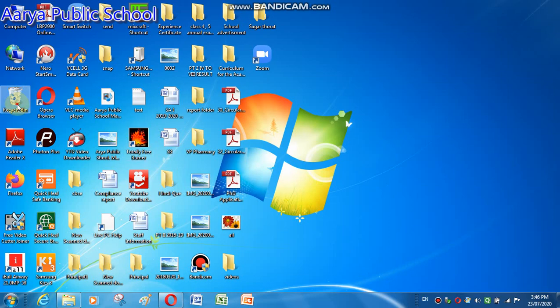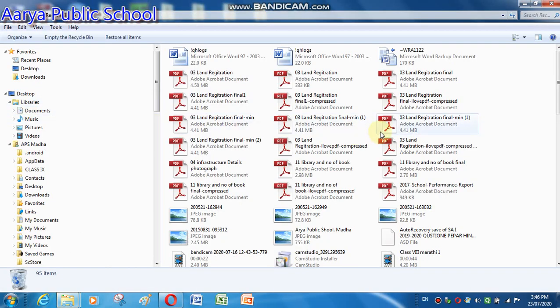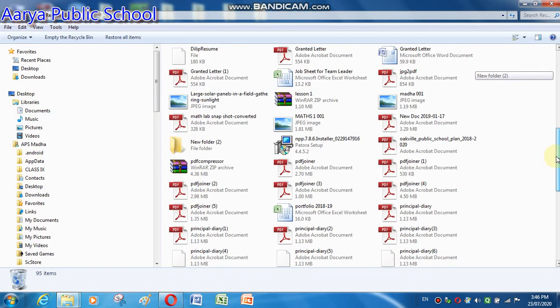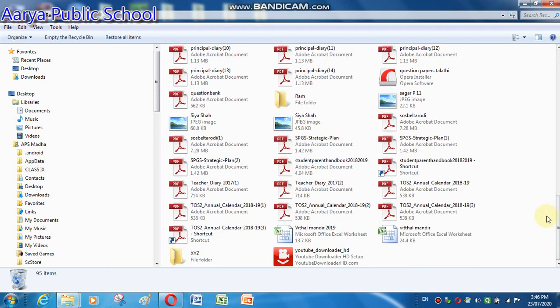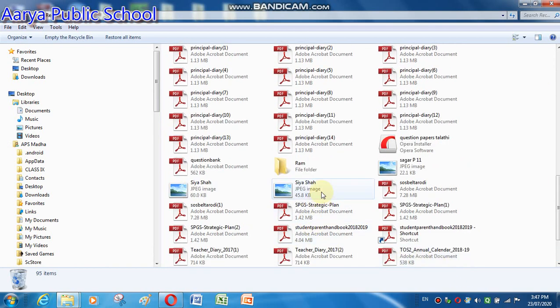Now open the recycle bin window and find your folder. Now here is our deleted folder. How to delete permanently? Click on that folder, here is the option delete.